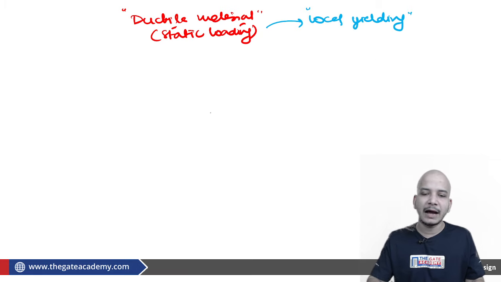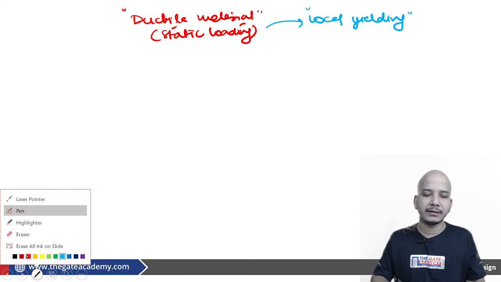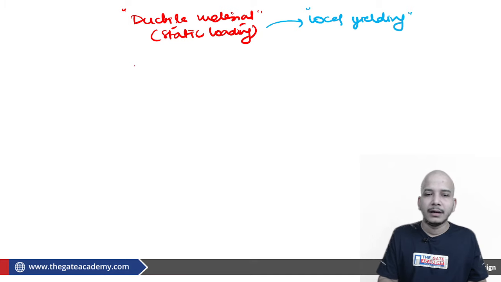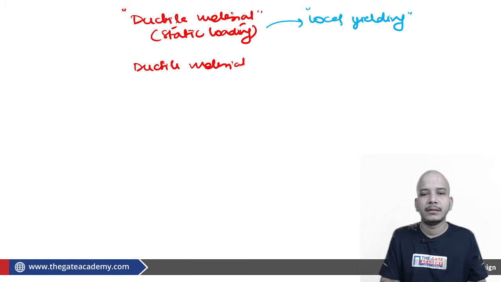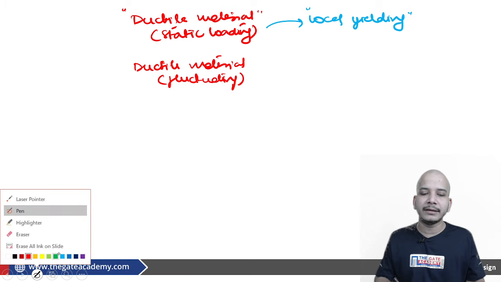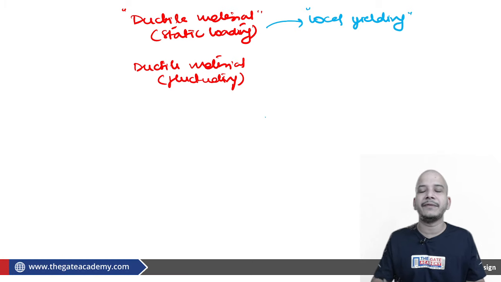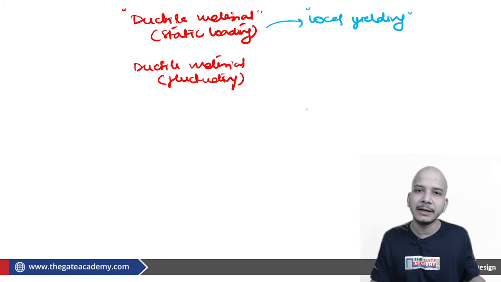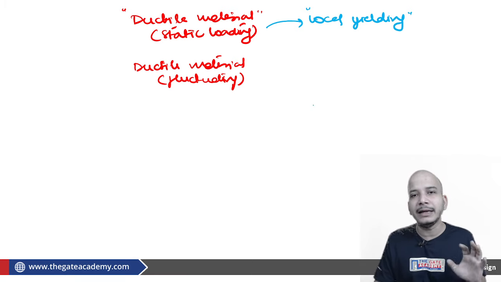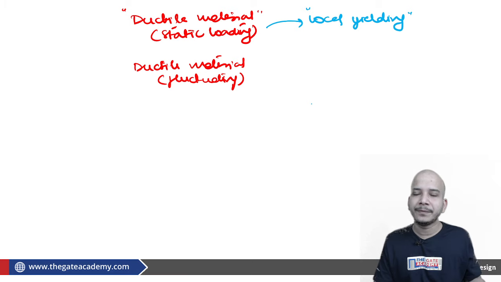Fine. After that, if I say ductile material under fluctuating load, whether we can still neglect the KT effect? No, here we cannot neglect the KT effect. If someone says, sir, but still the material is ductile, still there must be some yielding. There is yielding, but the point is, the mechanics of failure in static loading and in fluctuating loading is completely different.